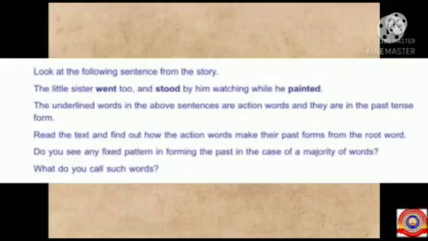The underlined words in the above sentence are action words and they are in the past tense form. Read the text and find out how the action words make their past forms from the root word. Do you see any fixed pattern in forming the past in the case of a majority of words? What do you call such words? Students, here the words given in bold are action words. They are in past forms. Which are the words? Went, stood, and painted.